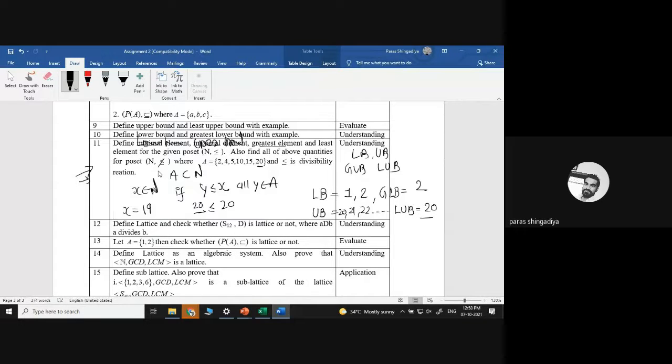If I change the relation, for example the divide relation in place of less than or equal to, what will be the upper bound?